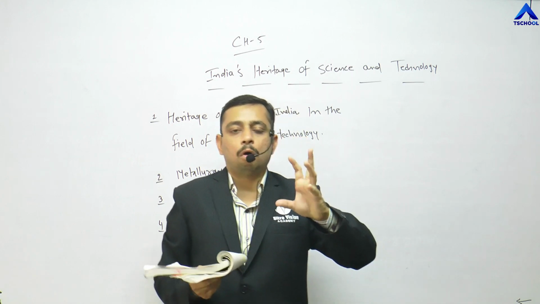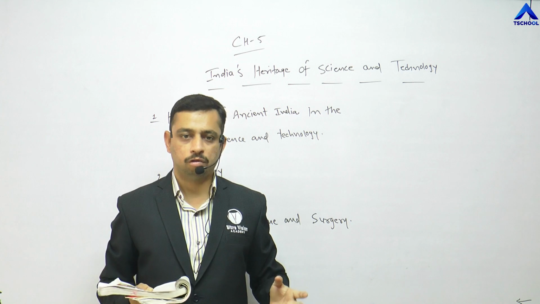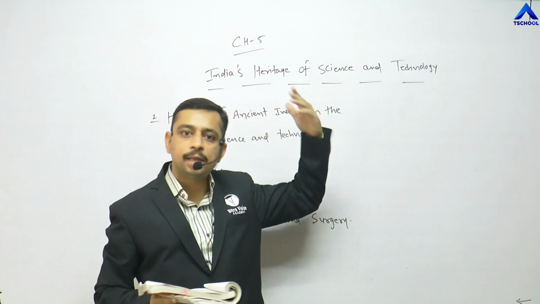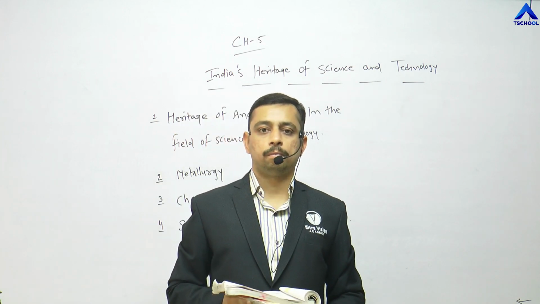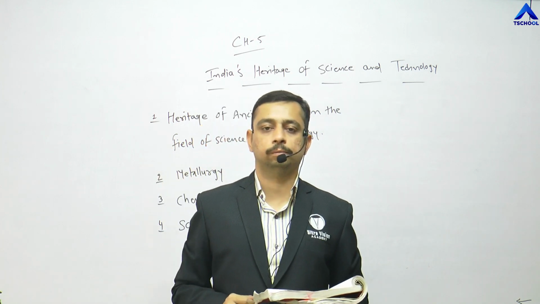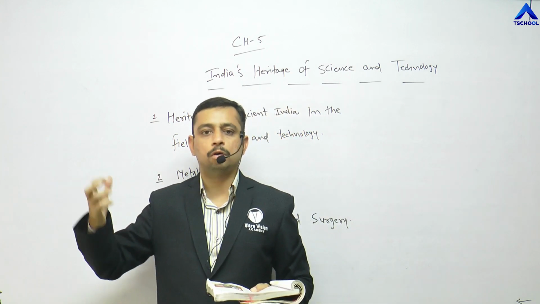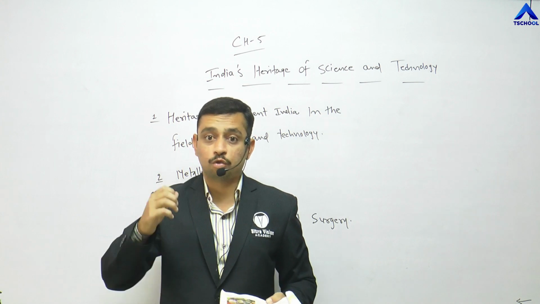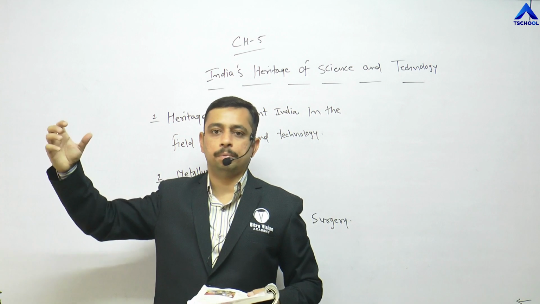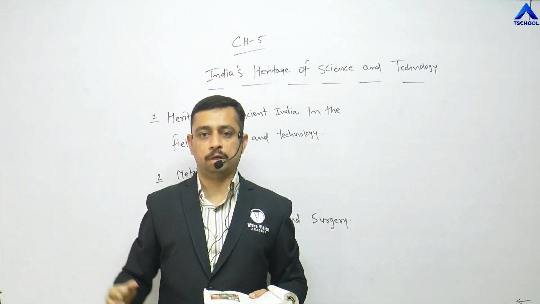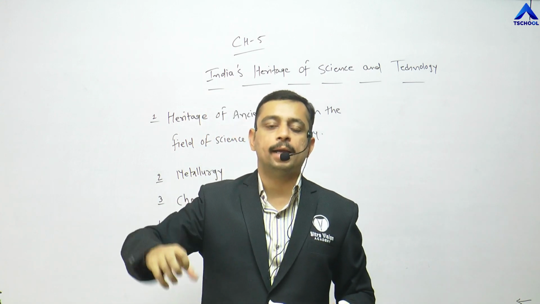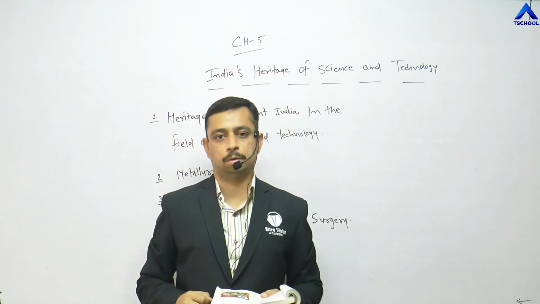Imagine if all this science and technology, whether it is metallurgy or chemistry, had not been developed at that stage. It would be a question mark for the present generation to learn each and everything. Why is it very easy for us to learn? Because it is readily available in the market. But there were some people who initiated all these concepts, and because of those great personalities we are getting the benefits, the fruits.